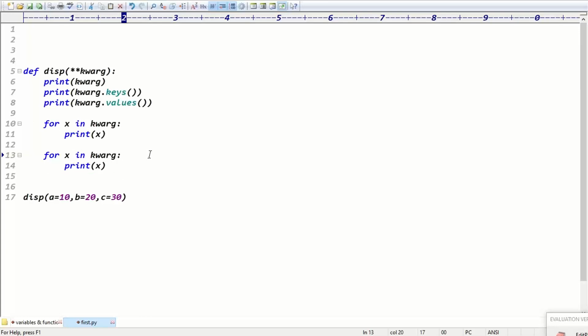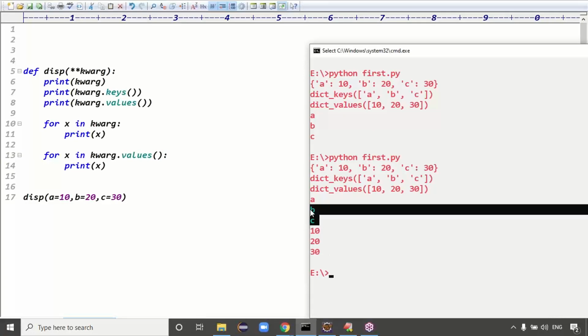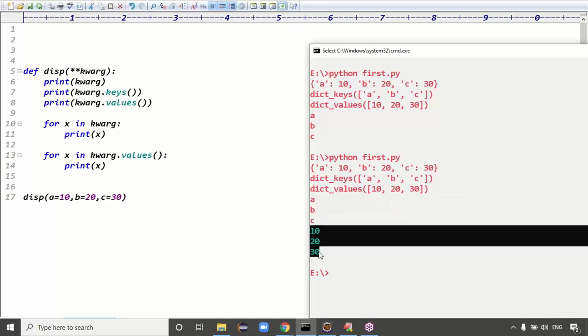Guys, my question is clear. How can I iterate the values using a for loop? To iterate the values using a for loop, I can use kwargs dot which method, guys? The values method, right? That's it. Printing the x variable, then I can run this code, guys. See this output here: 10, 20, 30, right? So this is called a, b, c and 10, 20, 30.